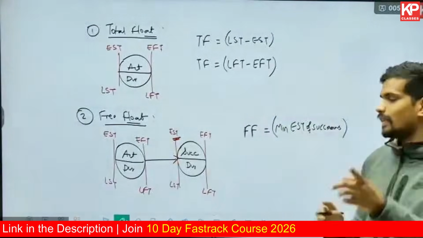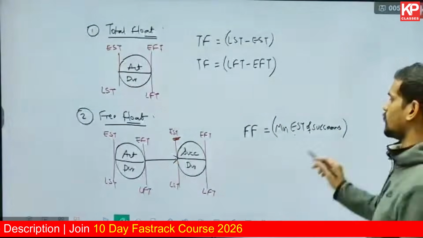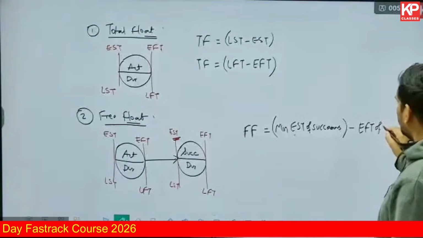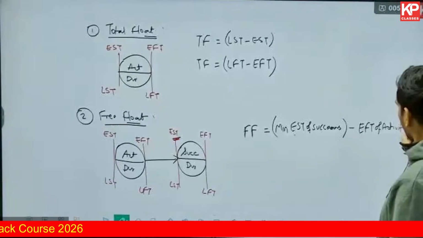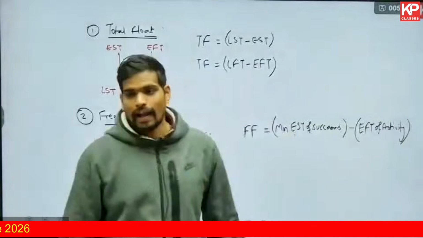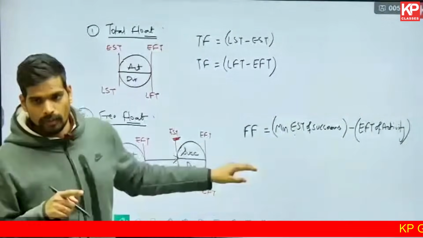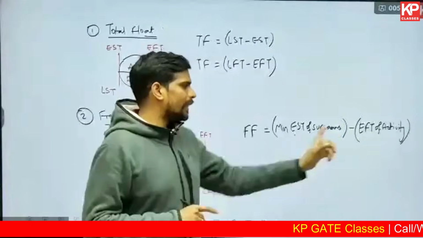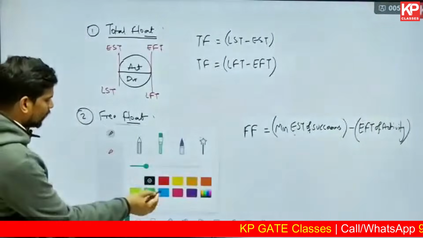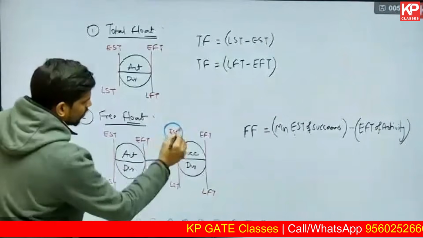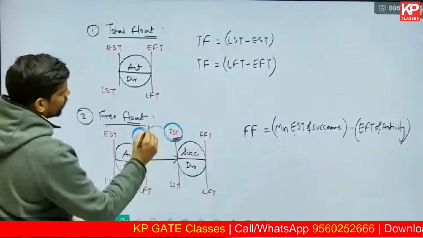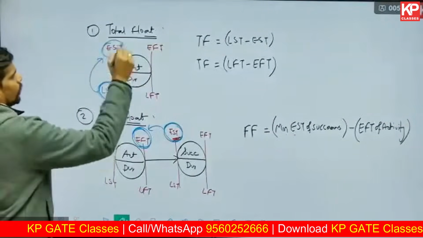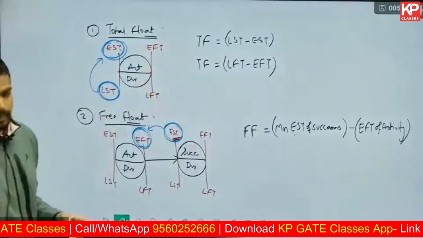If there are multiple, so if there's only one successor, you can directly take the EST of the successor, early start time of the successor, minus the early finish time of the given activity, minus early finish time of activity, as in that activity for which you're calculating float. So whichever activity's float you're calculating, you take the EFT of that activity. In the diagram it will look like this: the minimum EST of the successors minus the early finish time of this activity. In the previous one, total float, it is LST minus EST, or LFT minus EFT. Both will give you the same answer.